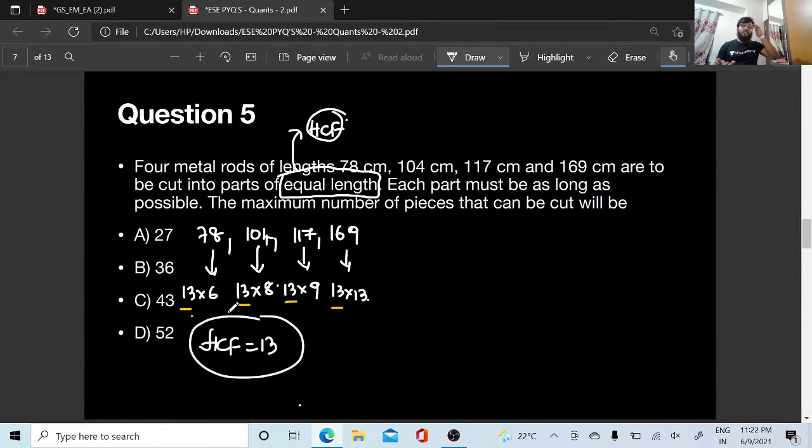They are cut into equal lengths. That means all these lengths, all these centimeters are cut by 13. So 78 is going to be 6, 104 is going to be 8, 117 is going to be 9, and this is going to be 13, right? So 6 plus 8, 14. 14 plus 13 is 27. 27 plus 9, 36.